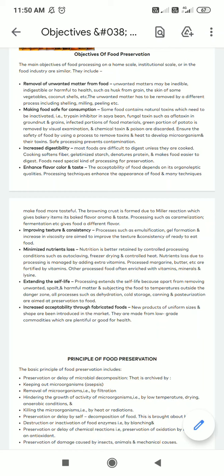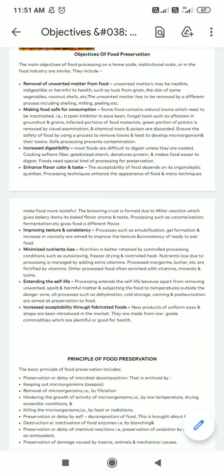Now we usually go for these processes, that is emulsification. Emulsification is nothing but thickening of the food materials once the emulsifiers have been used. Gel formation is nothing but formation of gels. Now why are these processes important? These processes increase the viscosity, that means the consistency of a food is increased. It will also give a firm texture to the foods. That is why we go for such processes.